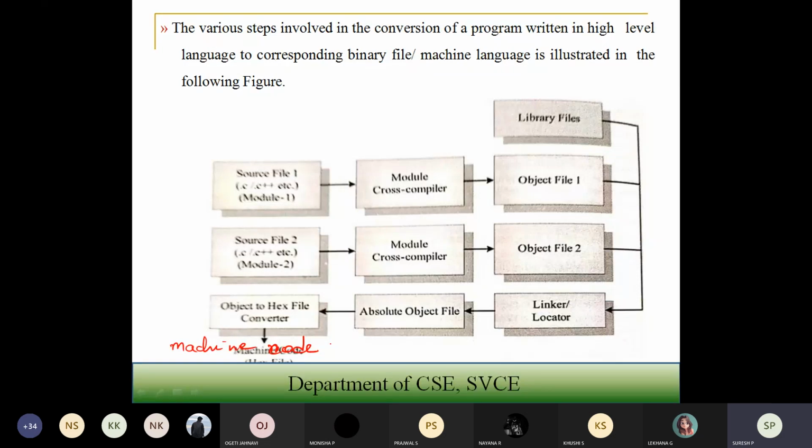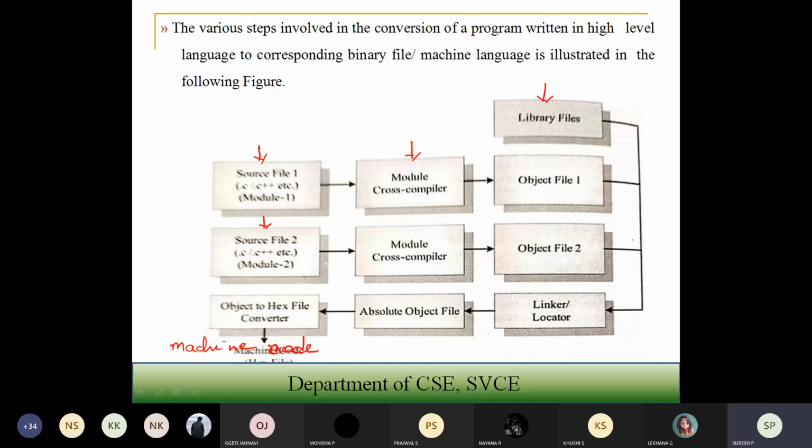It is simple. You are going to have the library file. Any C program will have the library file, and you are going to have source file 1 and source file 2. Next, using the compiler, that is the cross compiler. Cross compiler is nothing but what? It is specific. You have to select that particular compiler for a specific processor or controller. By using that, you are going to convert to the object file.